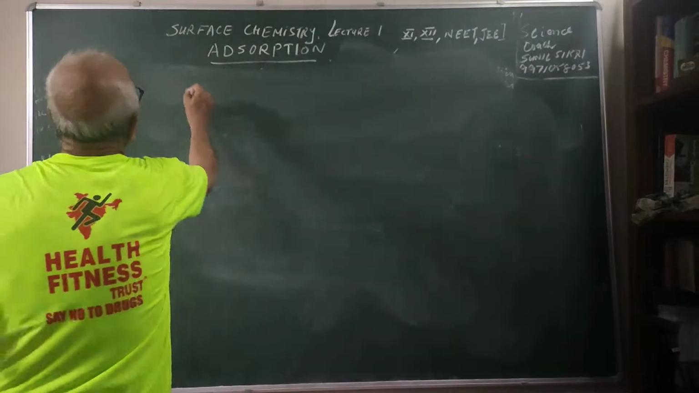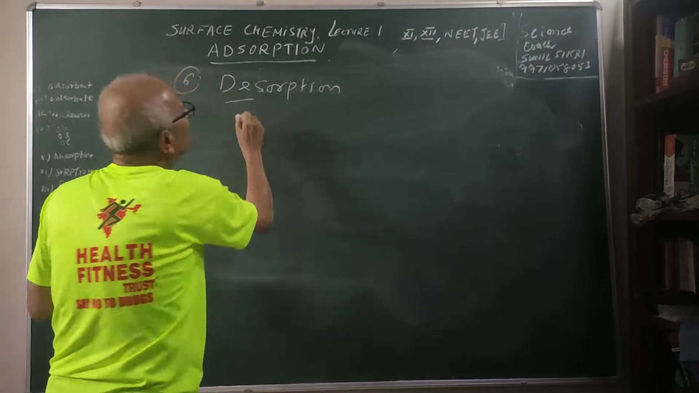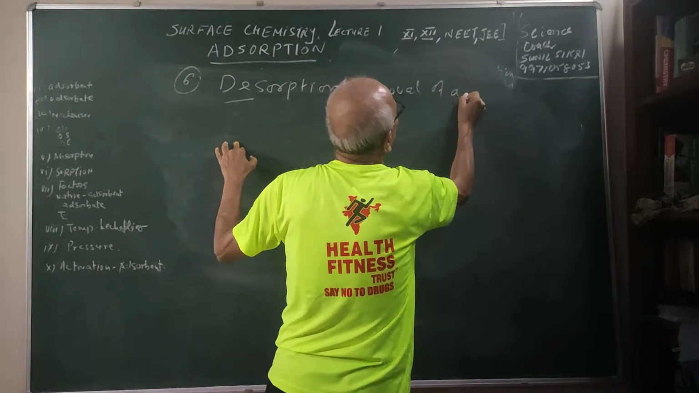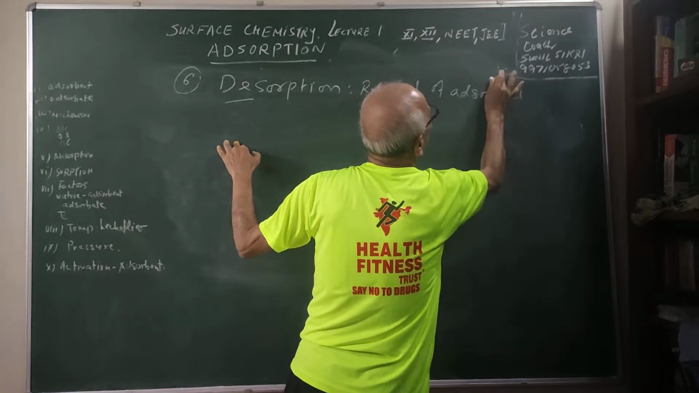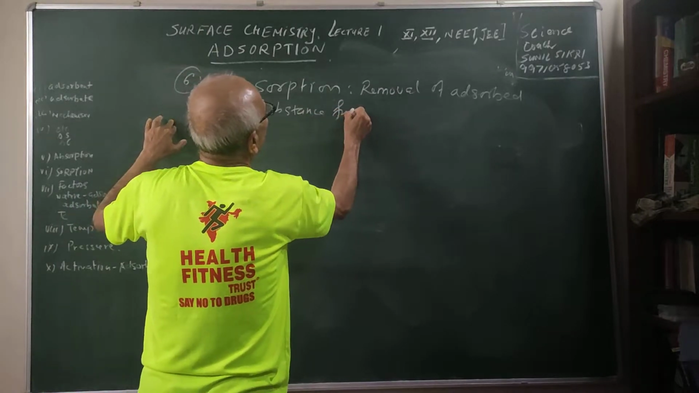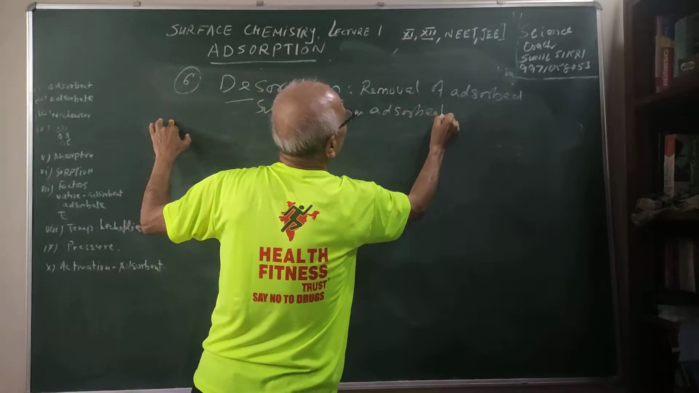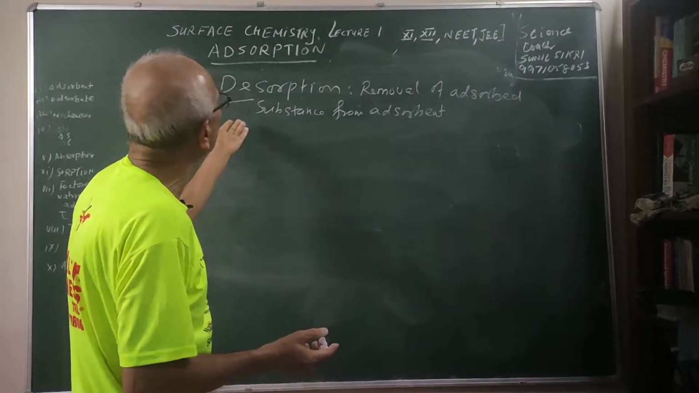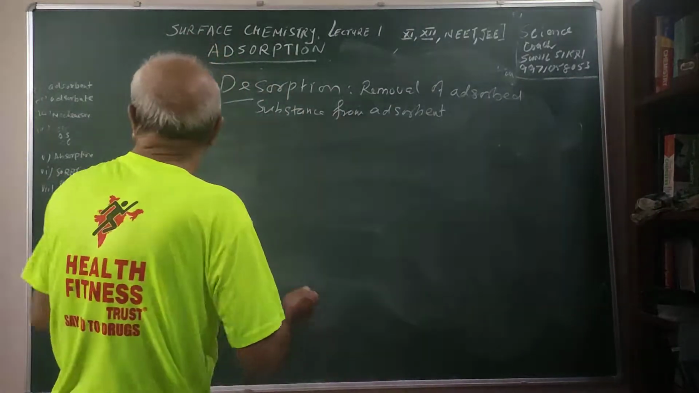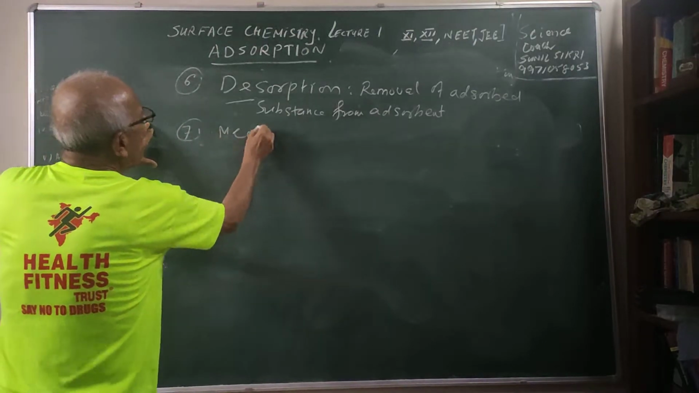And there is another term which I am talking about, desorption, students. Desorption means the removal of the adsorbed substance from the adsorbent. So if you heat or increase the temperature, it is possible that the substance which is adsorbed at the surface may get removed.